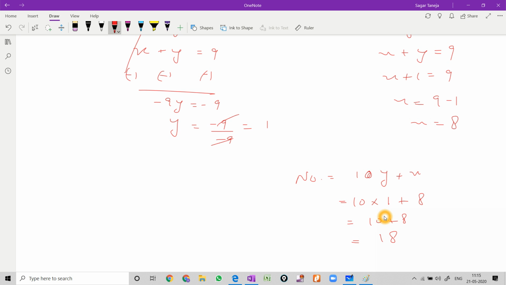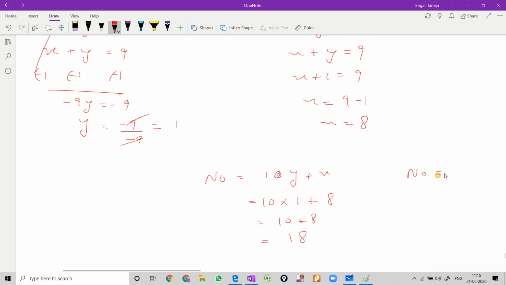So this is the number. Or if you don't want to write like this, you can directly write that the number has a ones place and a tens place. The ones place you have let x, and the tens place you have let y. Just write 8 in place of x and 1 in place of y. So this way also you can write. This is your choice. If you want to use the original number and put the values, you will get 18.